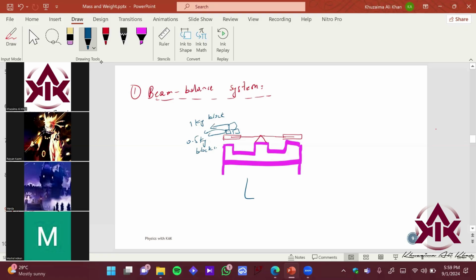So what is the principle of this? What is the principle of this particular system? The principle is, you need to balance the scales, right? So they should be at a certain specific fixed height. This height should be fixed for both, okay?